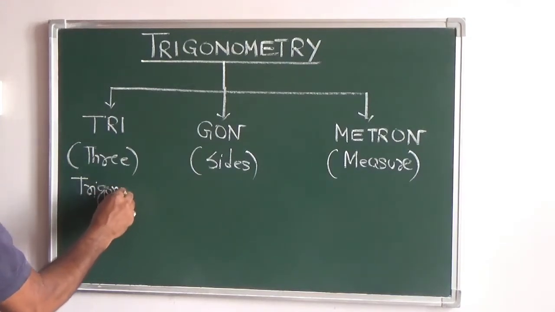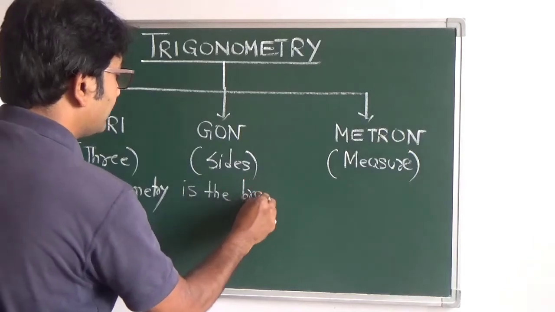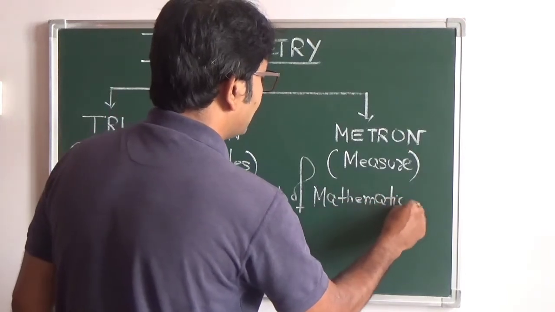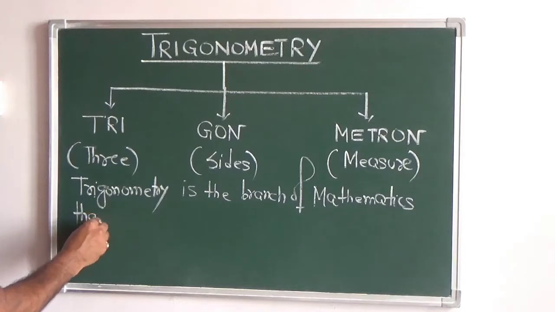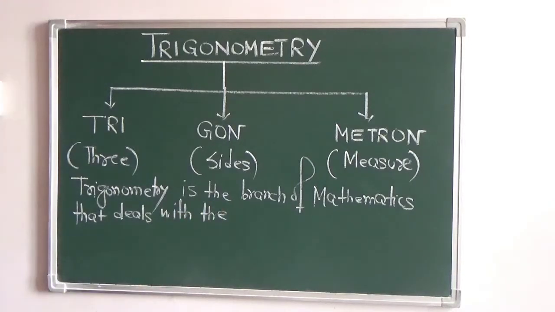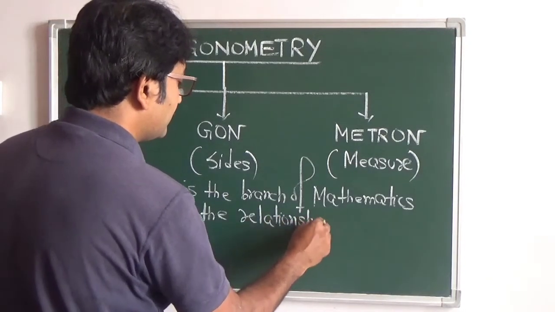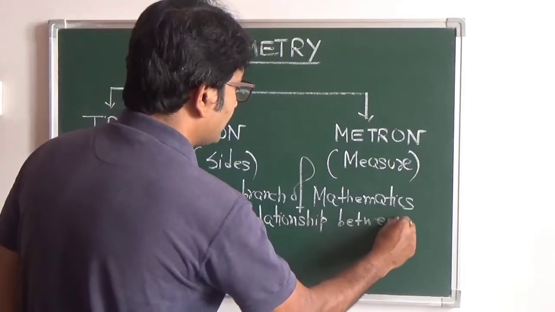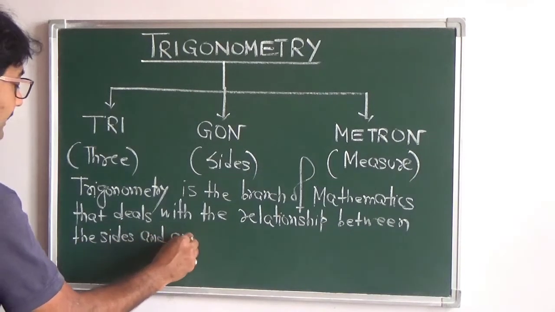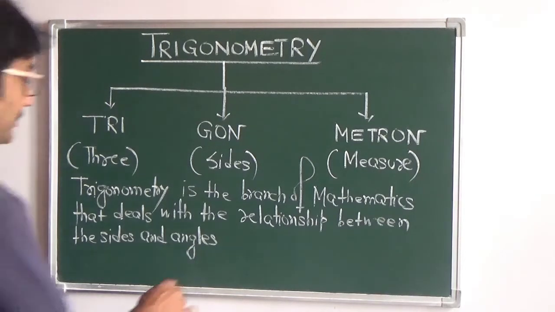Trigonometry is the branch of mathematics that deals with the relationships, the measurement of triangles, the relationship between the sides and the angles of a triangle.